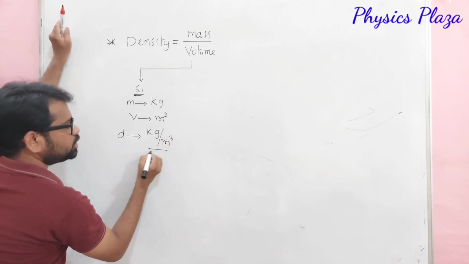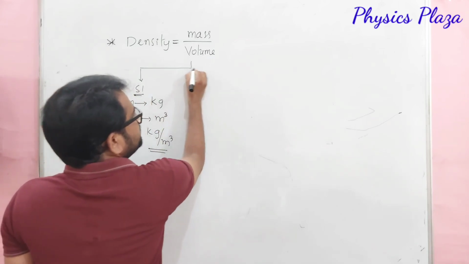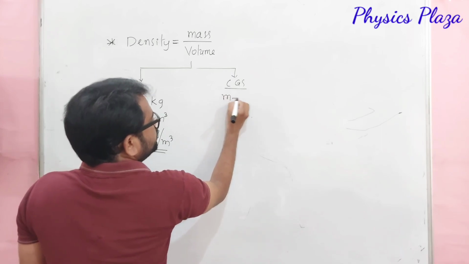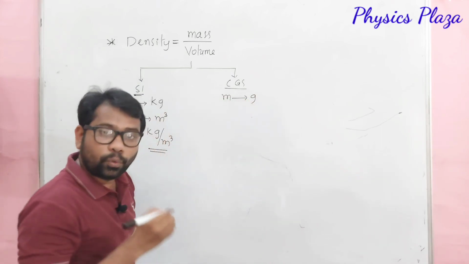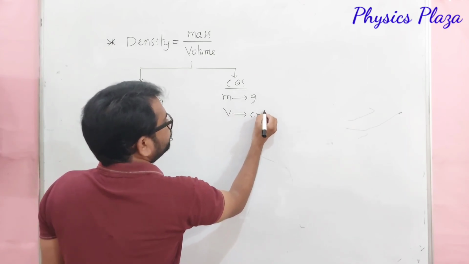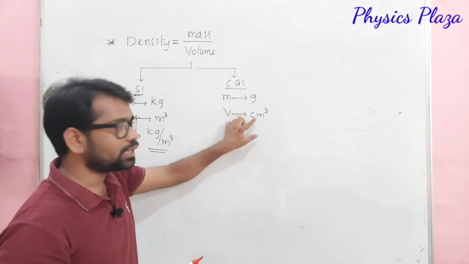Whereas in the CGS system, mass is measured in grams, whereas volume is measured in centimeter cube.